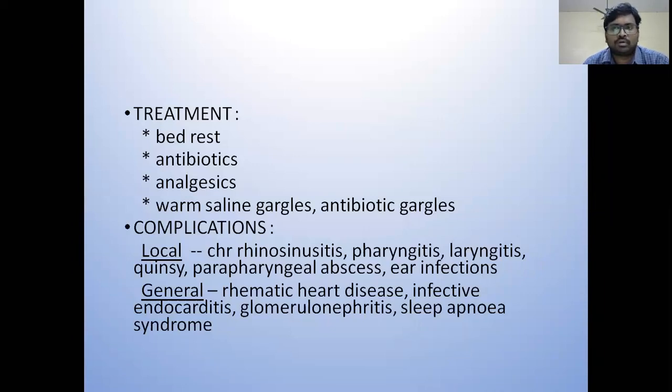So this streptococcus can also cause rheumatic heart disease. In microbiology, you might have already learned. Infective endocarditis, glomerulonephritis, and sleep apnea. The sleep apnea occurs due to hypertrophied tonsils and adenoids, which can cause obstruction to the airway, which will be more pronounced in middle and older age group because there will be laxity of the airways. So any minimal amount of obstruction can cause snoring. If this snoring is untreated, it progresses into sleep apnea.